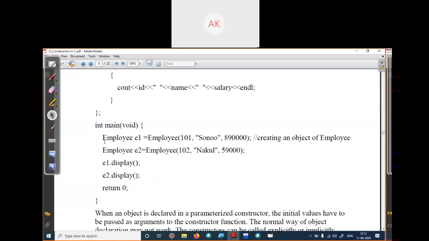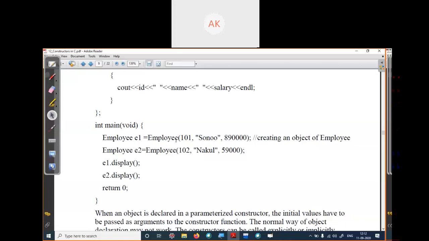Here in the main method, we have created two objects of Employee type. Employee E1, E1 is the object name, and we have passed three parameters: 101, Sonu, and 890000.